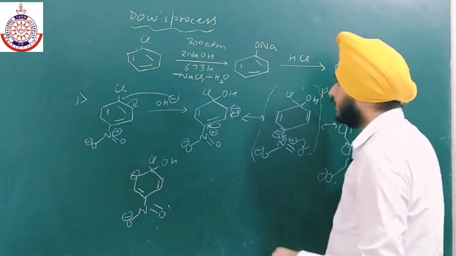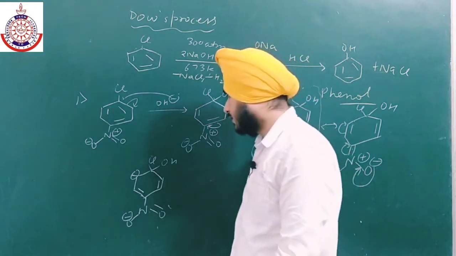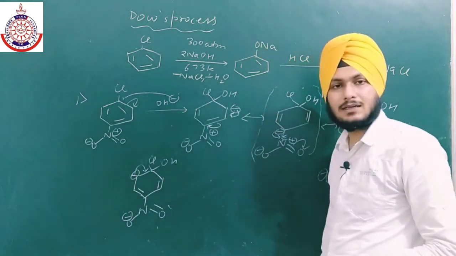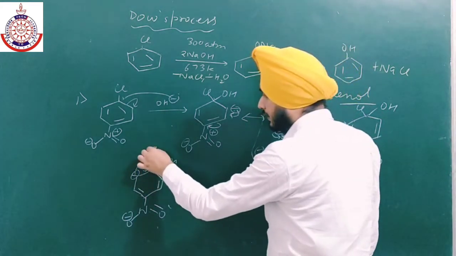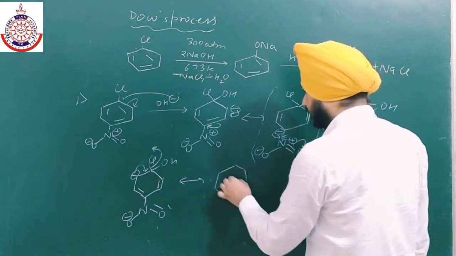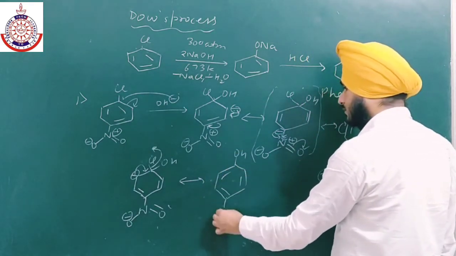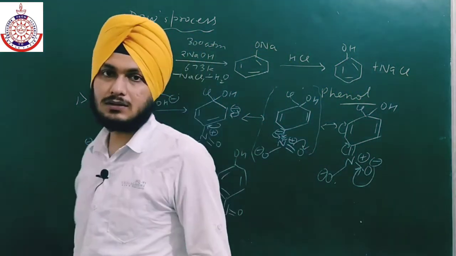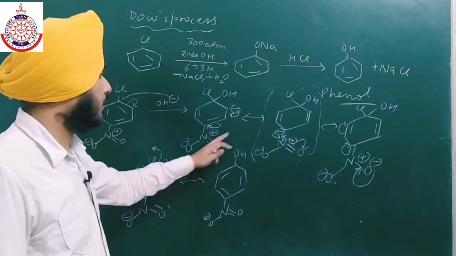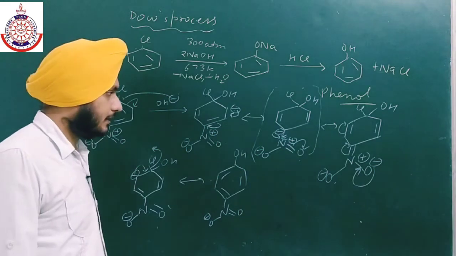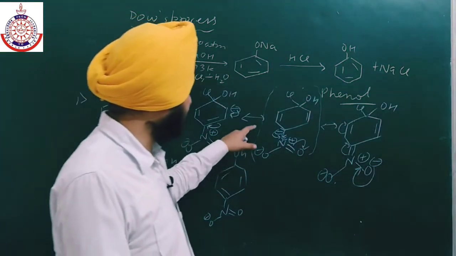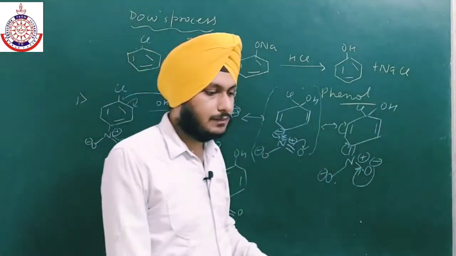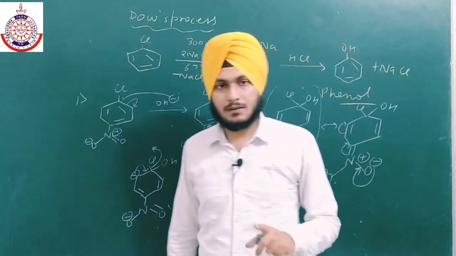So these are the 5 resonating structures. One more structure is also possible, in which this negative charge will shift over here, and this chlorine will leave, and we will get the desired product. Due to the presence of NO2, the feasibility of the reaction will increase because 5 resonating structures are possible: 1, 2, 3, 4, 5. And among these structures, the one in which the NO2 group is directly attached to a carbon having negative charge is the most stable.